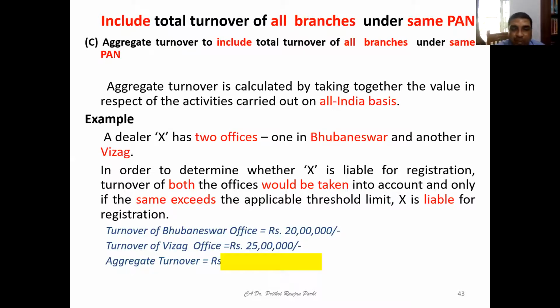Only if the same exceeds the applicable threshold limit, X is liable for registration. For example, turnover of Bhubaneswar office may be 20 lakh, turnover of Vizag office may be 25 lakh. Let us say they are supplying goods only, where the threshold limit is 40 lakh. But here aggregate turnover becomes 45 lakh. So now you have understood, since both taken together it is exceeding 40 lakh, this person is liable for registration under GST.